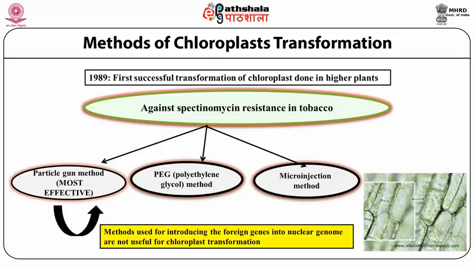The particle gun method is the most effective method mainly used for transformation in the chloroplast. In the biolistic method, this is the most prominent and most important type of method used in the process of chloroplast transformation.